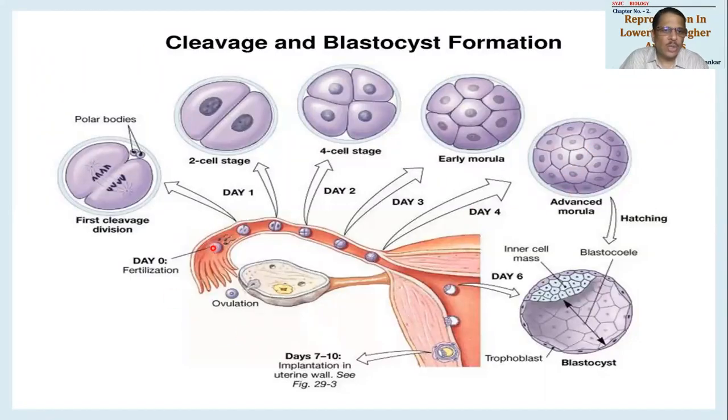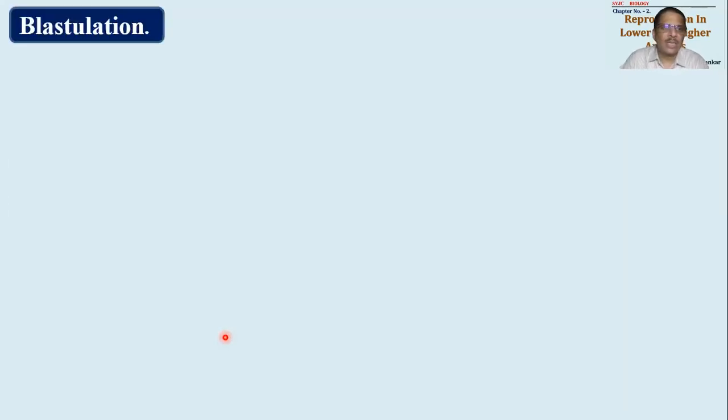See the things. This is 0 day fertilization जहाँ पे हुआ. After 1st day 2 cells will be formed, 4 cells will be formed after 2nd day, 3rd day 8 cells, and 4th day 16 cell stage. And now this morula will be introduced into the uterus and will start floating in the uterus. And the next event will start occurring over here. That is called blastulation. I think we'll stop over here and we'll consider blastulation in the next session. Okay.